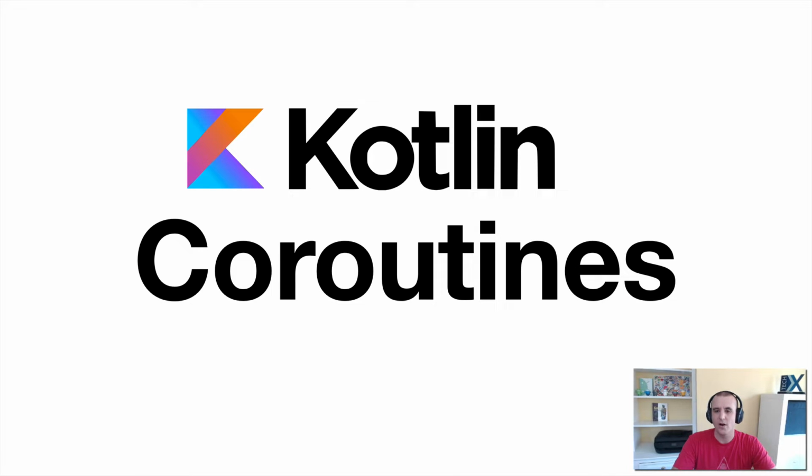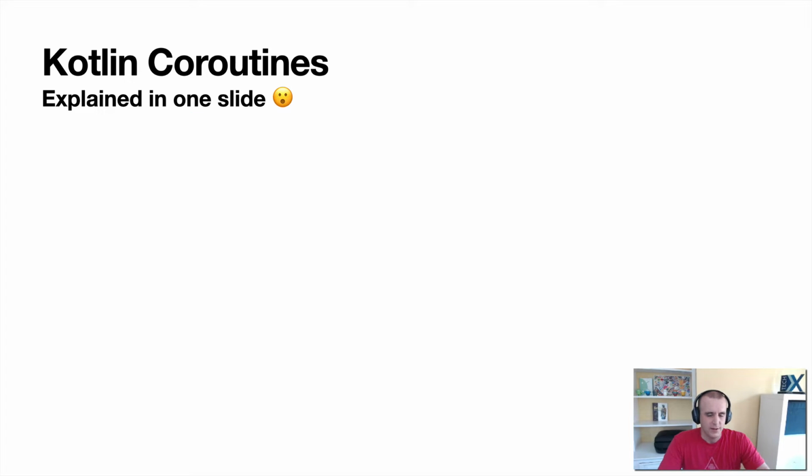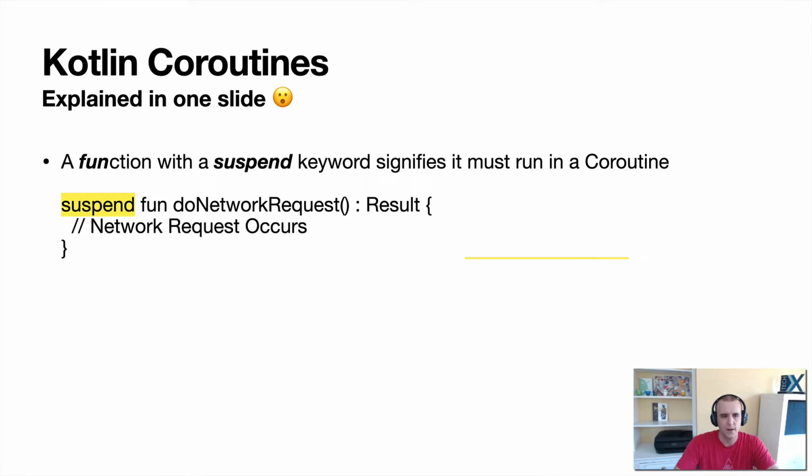All right, what are Kotlin coroutines? We've talked about it a little bit. Let's dive in more. I'm going to try to explain it in one slide. It's probably not going to work out that well, but let's see if we can dumb it down or make it simple enough so that we can understand. So a Kotlin coroutine is a function with a suspend keyword that signifies that it must run within a coroutine. So you see there's a yellow suspend block, and then you have your code saying go do network request. So what that means is it's going to run inside of a coroutine and return back a result.